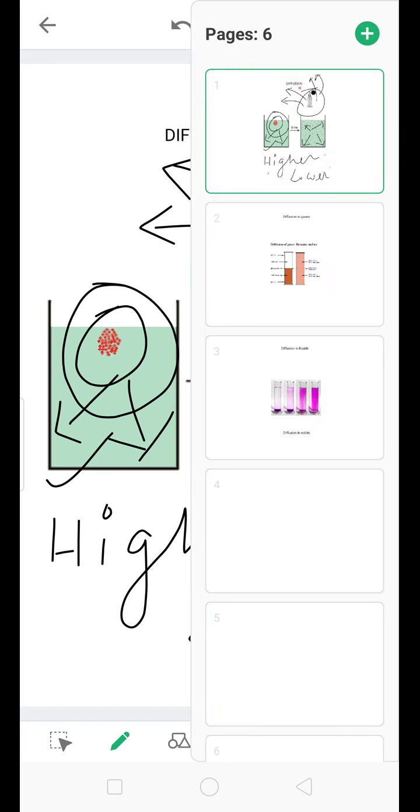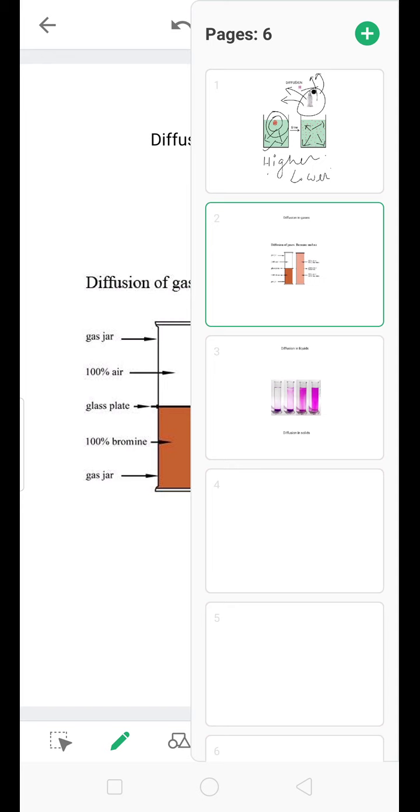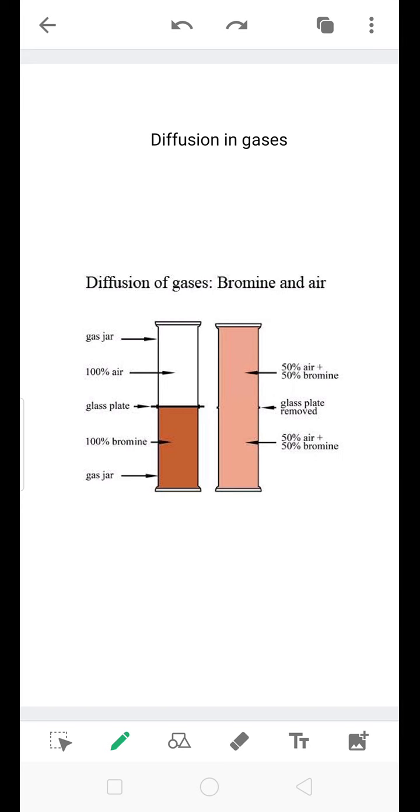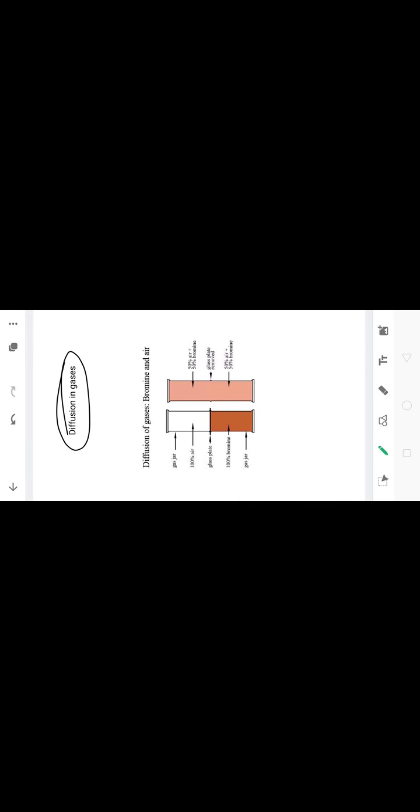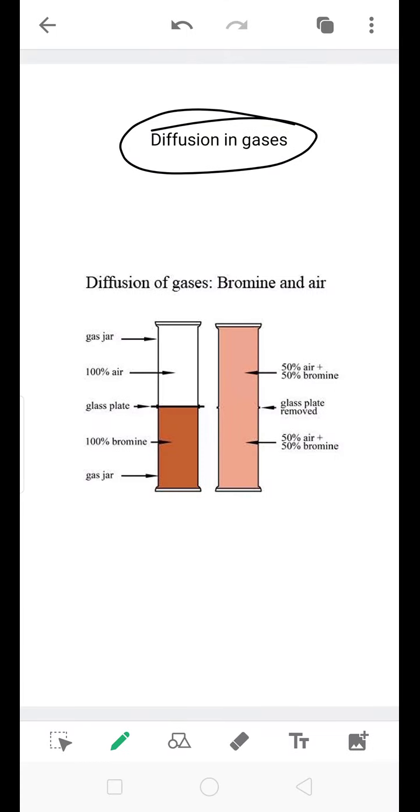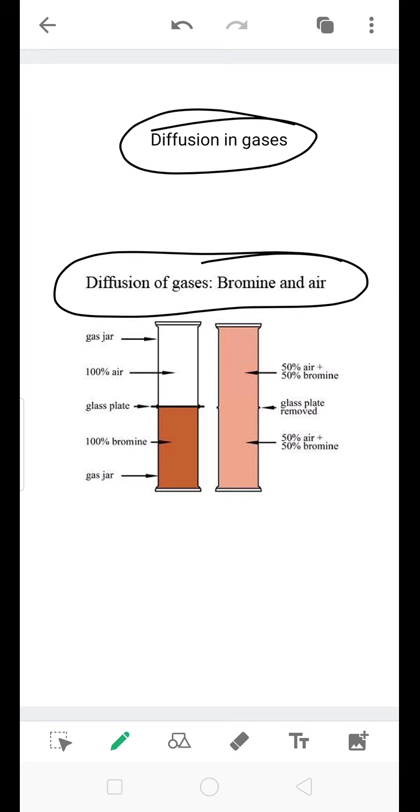Now next, the types of diffusion. The first type is diffusion in gases. Leakage of cooking gas in a home is an example of diffusion in gases. Next, the burning of an incense stick is also an example of diffusion in gases. Consider one example, diffusion of gases.